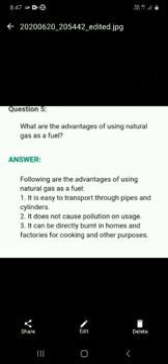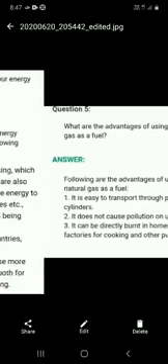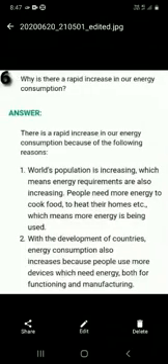Now question number 5. What are the advantages of natural gas as a fuel? In points you will write down the answer. Question number 6. Why is there a rapid increase in our energy consumption? When we are using energy, its consumption, you have to give the 3 reasons for the rapid consumption here as your answer. Now we will go through question number 7.